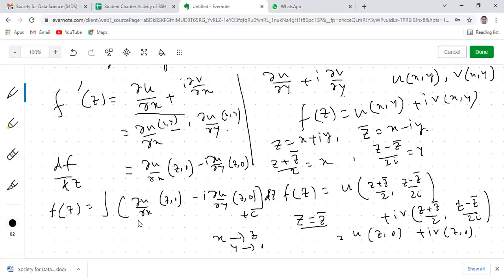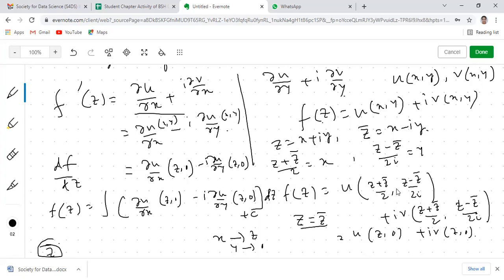Sir, why did we choose z equal to z bar? We have chosen z equals z bar because here we want to construct f(z). If you consider a function of a complex variable in terms of z, no z bar will be present there. So we need to eliminate the z bar from here. But in order to convert x, y in terms of z, we need z bar, otherwise we can't convert x, y directly into z. So that's why we are taking the help of z bar first to substitute x, y in terms of z and z bar.